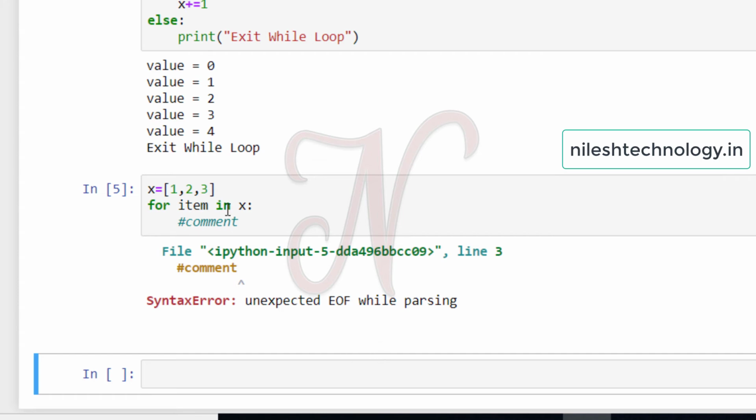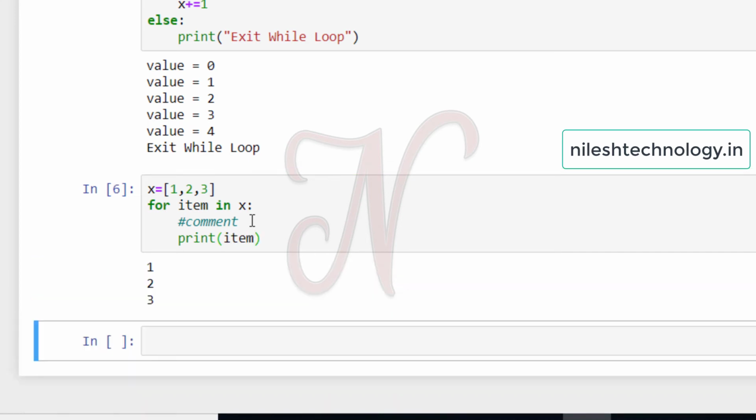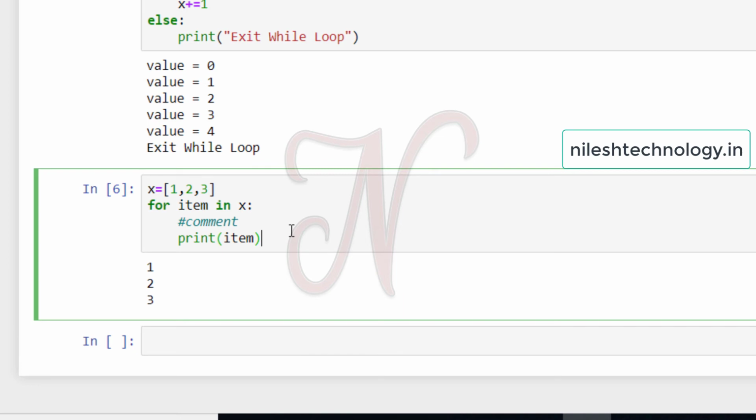It means there must be at least one statement in a for loop, but here a comment is not a statement, so this error is generated. If after this comment you print the item value, then my answer is 1, 2, 3. So remember, in a for loop or while loop there must be at least one statement.